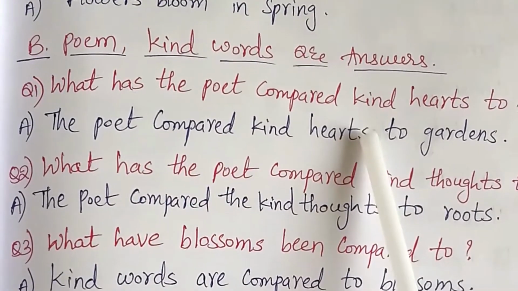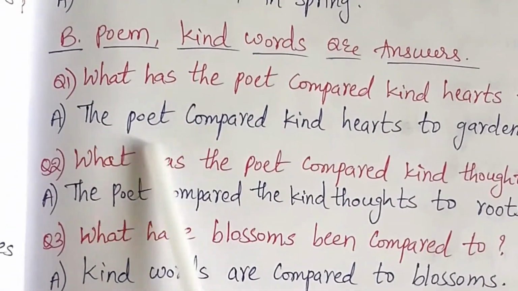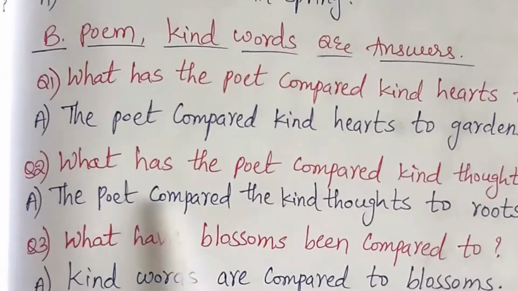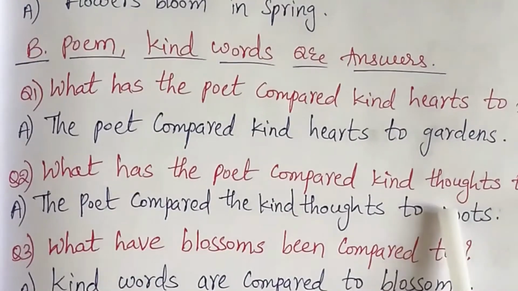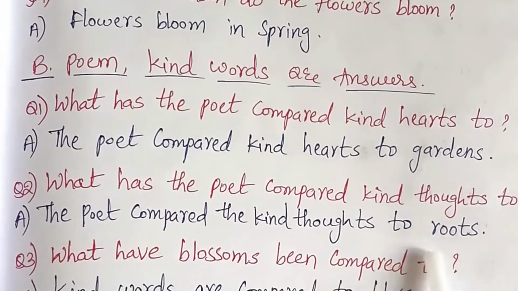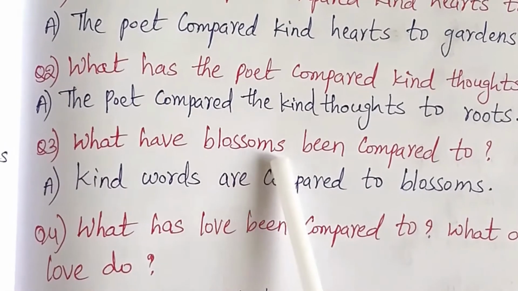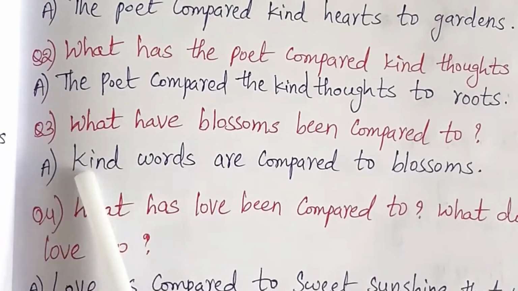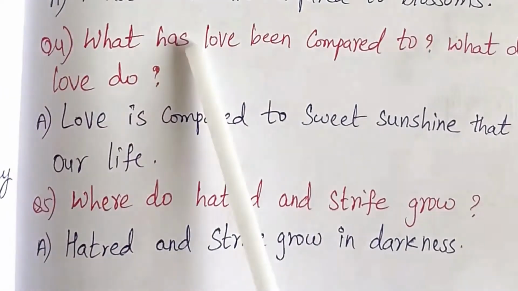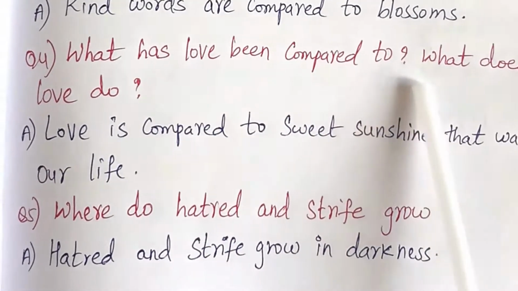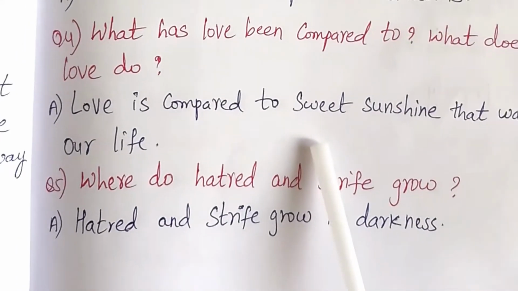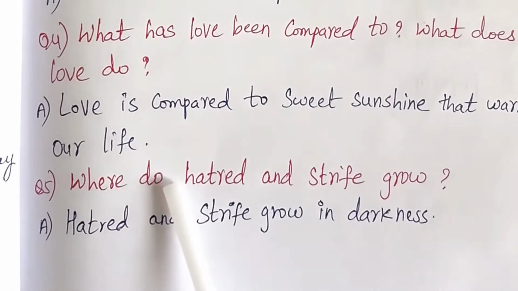What has the poet compared kind hearts to? The poet compared kind hearts to gardens. What has the poet compared kind thoughts to? The poet compared kind thoughts to roots. What have blossoms been compared to? Kind words are compared to blossoms. What has love been compared to? Love is compared to sweet sunshine that warms our life.